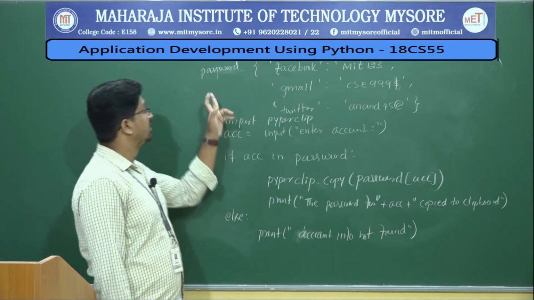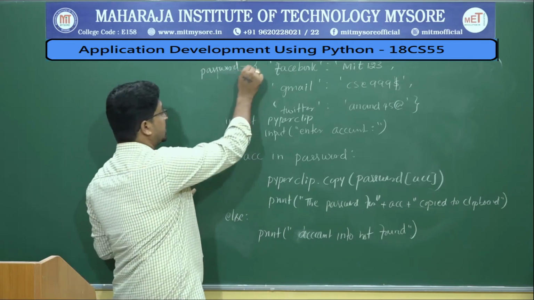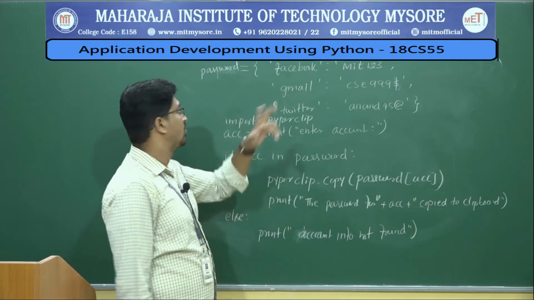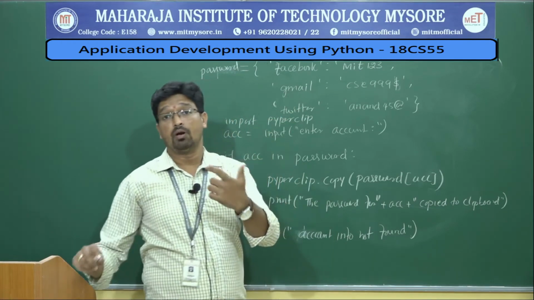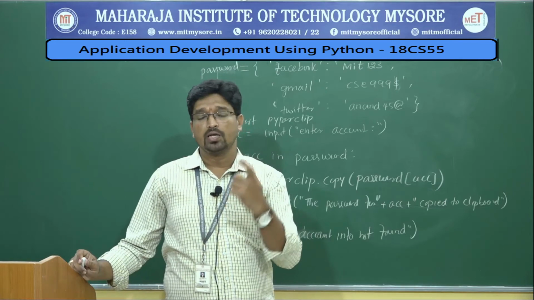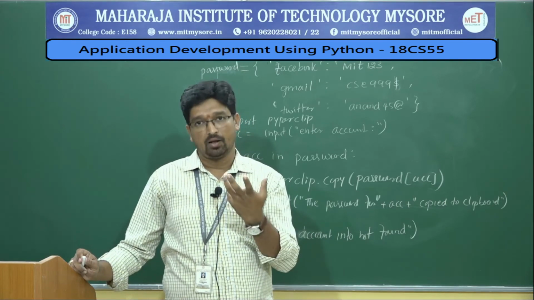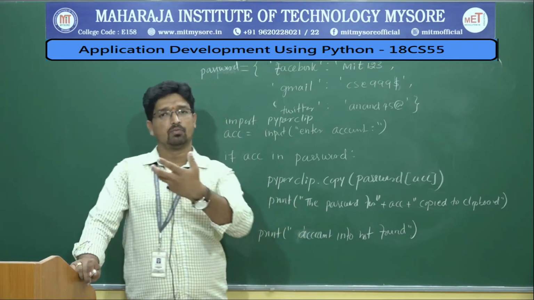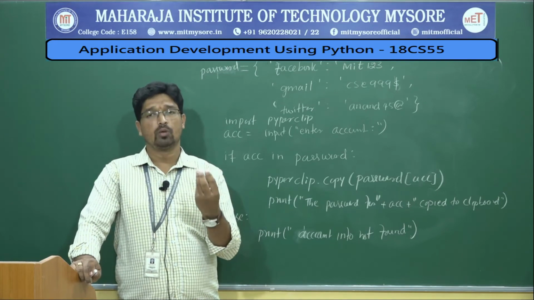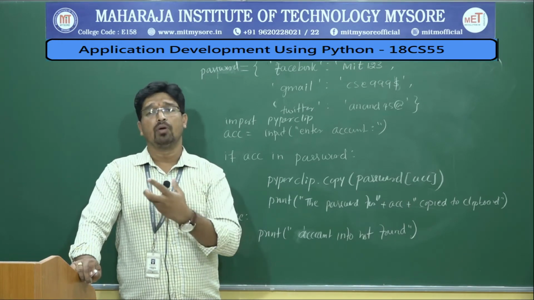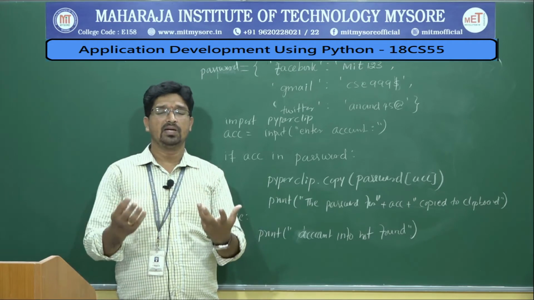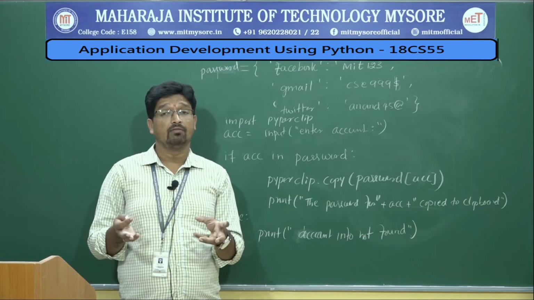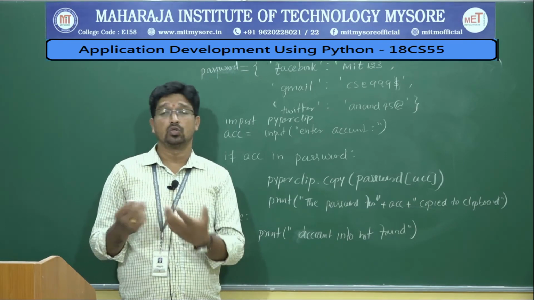Let us say I have an initial dictionary called password dictionary, where I have key and value pairs. As you know, a dictionary is a key and value pair. And when I say this problem, you should be able to analyze what kind of data structure you can apply. Whether you can apply a list, a tuple, or only the string concept. So you should know about it. Then only you can become a good programmer. Whenever people discuss any problem, you should be able to analyze what kind of data structure I can apply, how I can store the data.